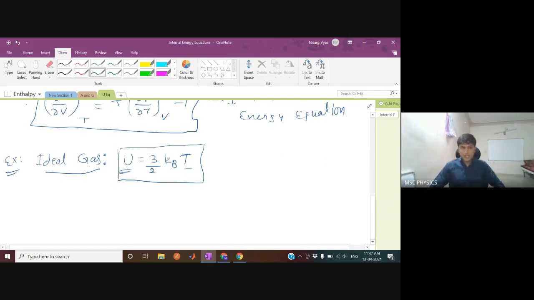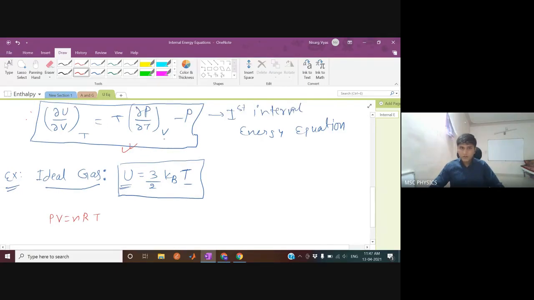So using this thermodynamics, for an ideal gas we know that the equation of state can be written as PV equal to nRT. There are so many equations of state, and this is also an equation of state for any gas or any liquid as well. So in this, what we want is del P by del T at constant V.